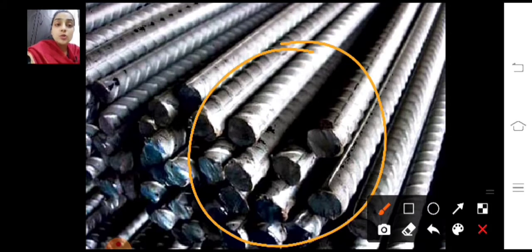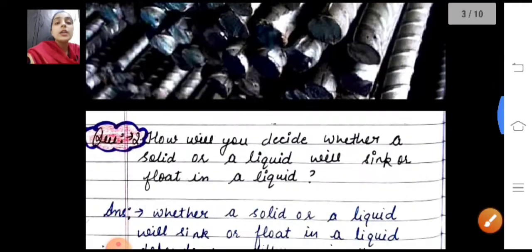No, you cannot press it because it is very hard. So these are known as hard materials.